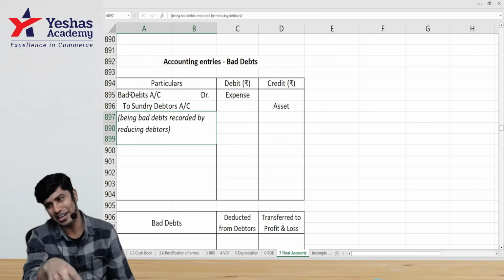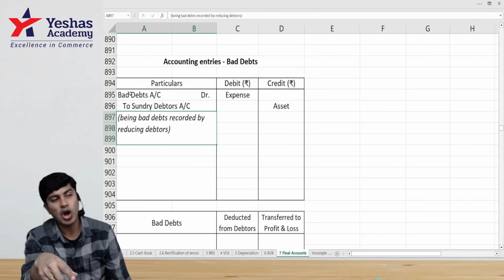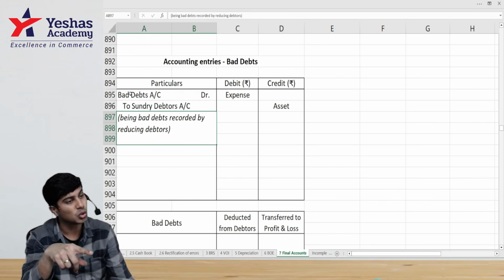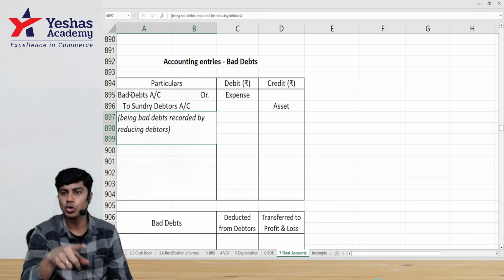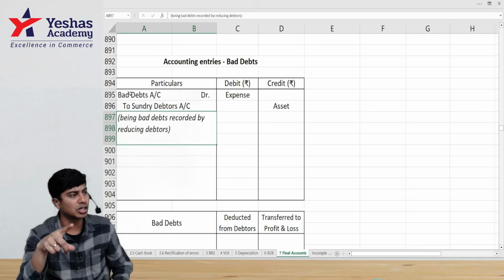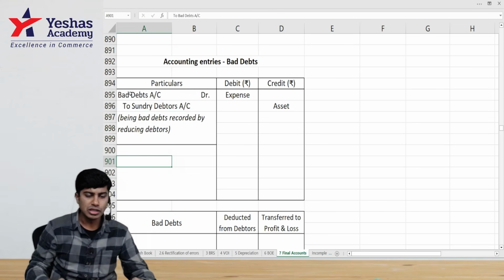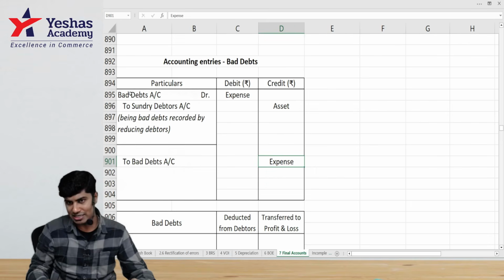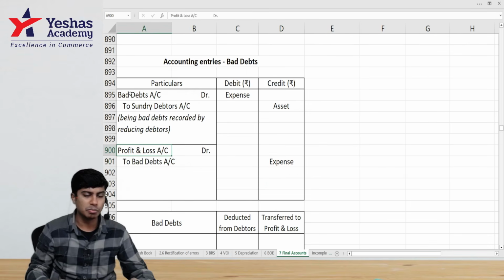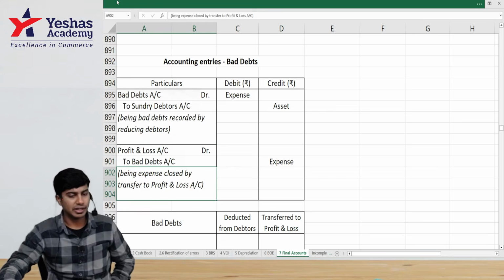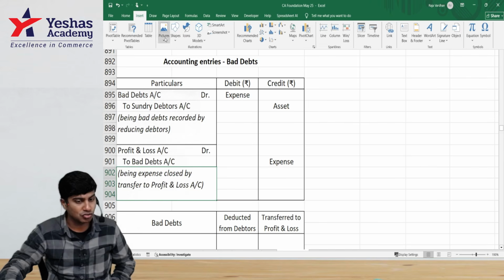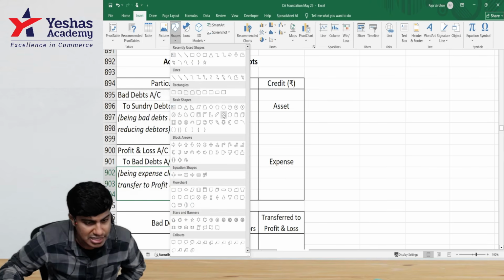And bad debt account at the end of the year is a nominal account. All nominal accounts at the end of the year should be closed by transfer to P&L. What do I do? This bad debt will be credited, decrease in expense, and debit will be given to profit and loss account. This is the accounting entry that I should pass for bad debt. Did everybody get this?